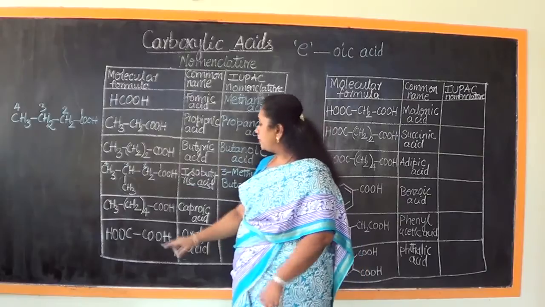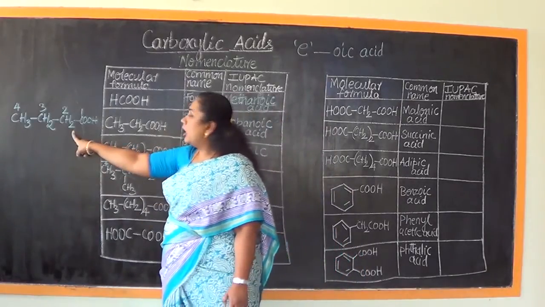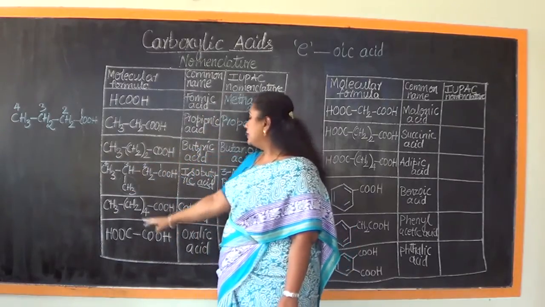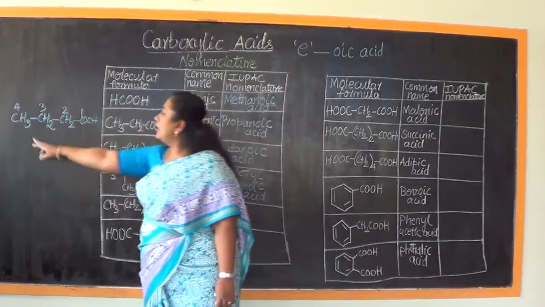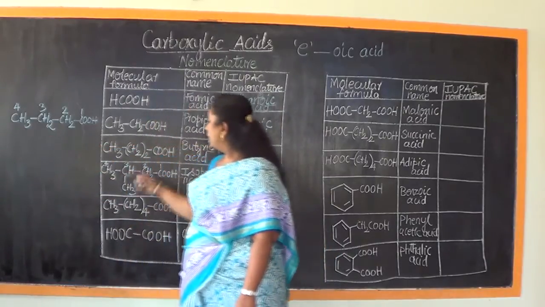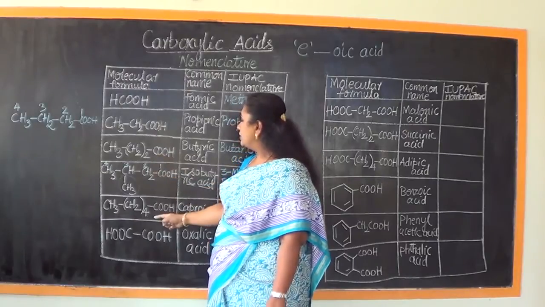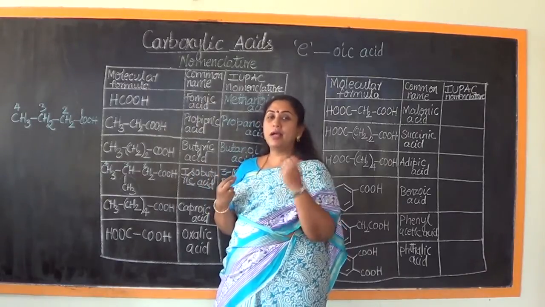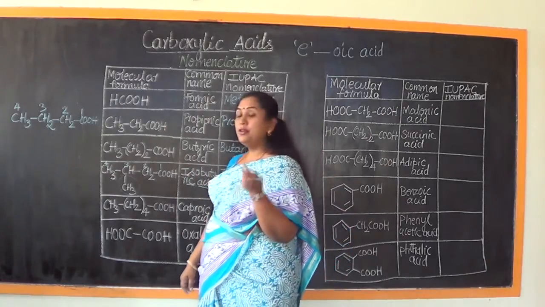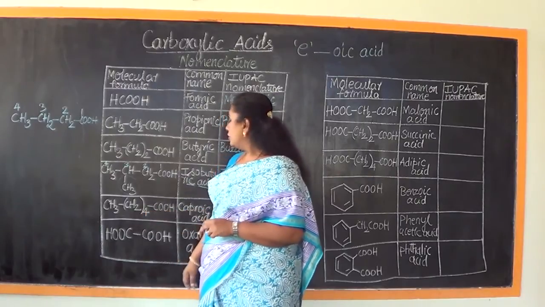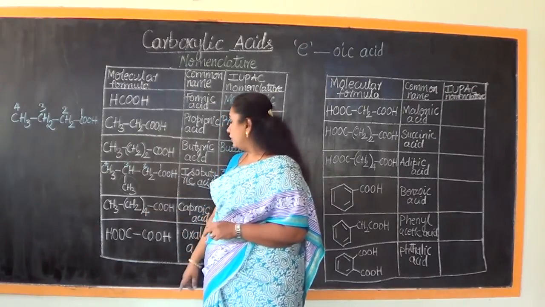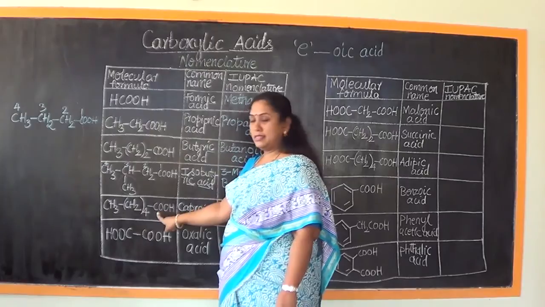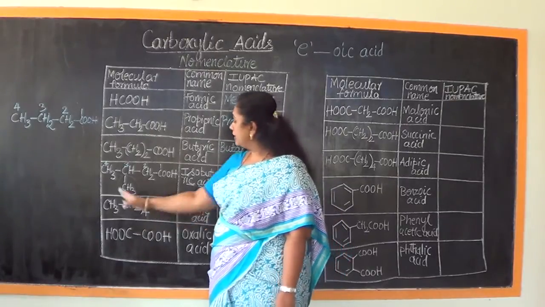Now, the next compound has the molecular formula CH3, CH2 4 times, COOH. So if I were to expand CH2 like this, how many CH2 should we be writing? Yes, we need to write 4 times CH2, and prior to that there will be CH3. From this structure to this structure, what do we observe? There is an increase in the carbon chain to the extent of 2 carbon atoms. So 2 methylene groups are added extra for this.